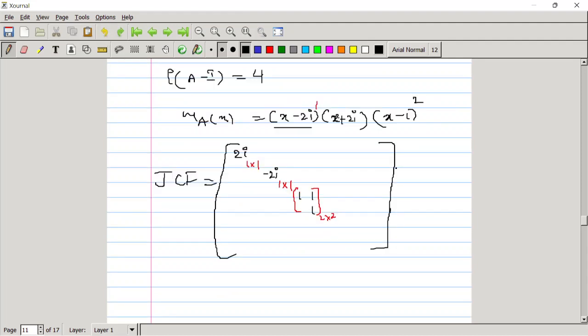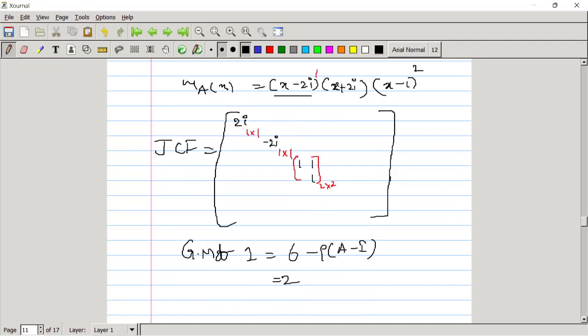So we have that rank of A minus I equal to 4. From that we can say the geometric multiplicity of 1 is equal to 6 minus rank of A minus I. This is nothing but 2. The geometric multiplicity of 1 is nothing but the number of Jordan blocks corresponding to the eigenvalue 1, which is equal to 2.